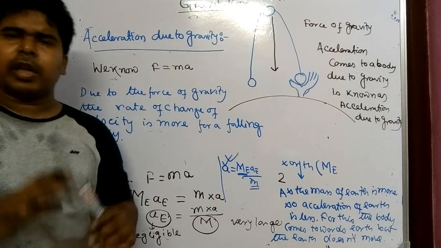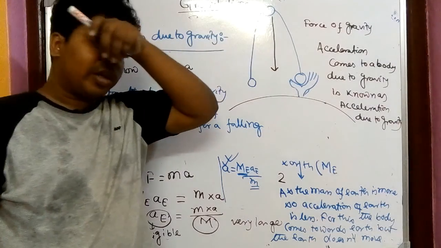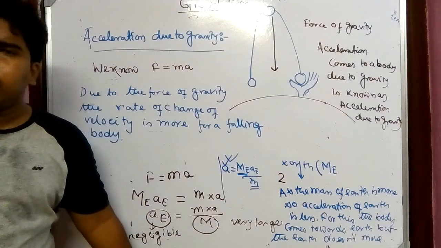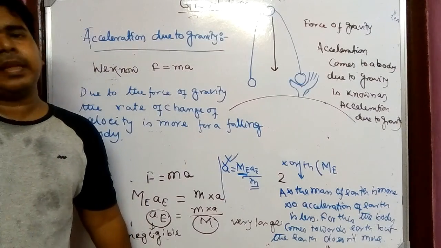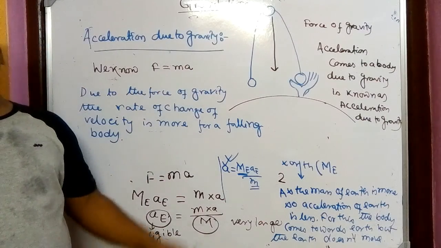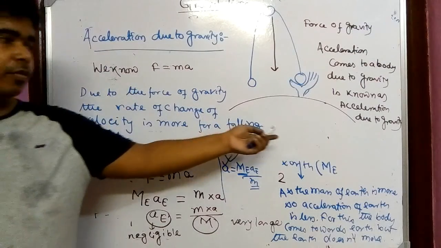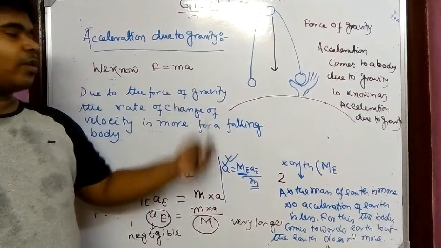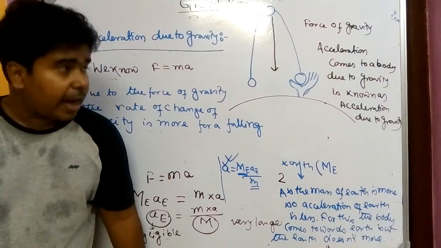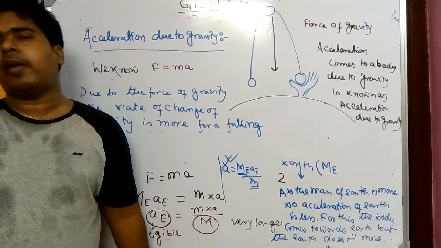Don't think it very hard. As the force of gravity is acting on a body which is coming downward, due to that it will get some acceleration, because as a force is applied on a body, it will get acceleration. And as the force given by Earth is constant, the acceleration is also constant, and that is known as acceleration due to gravity.